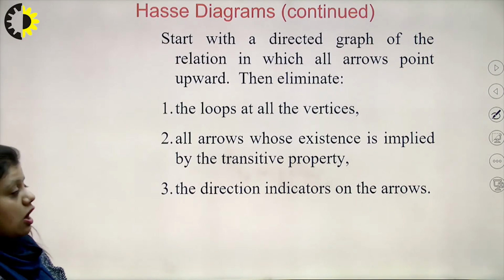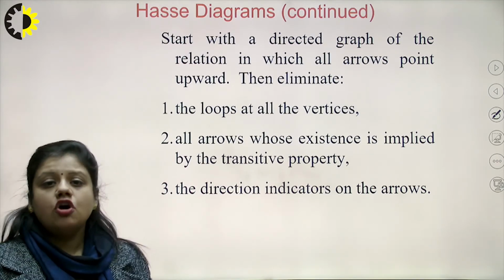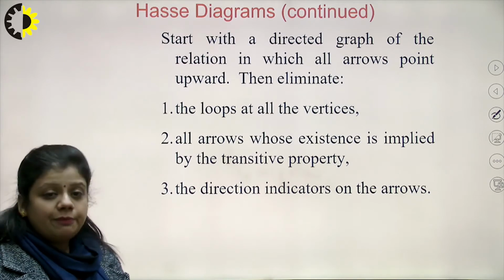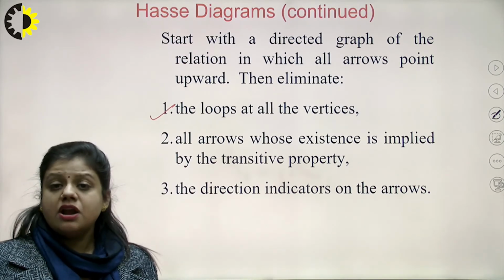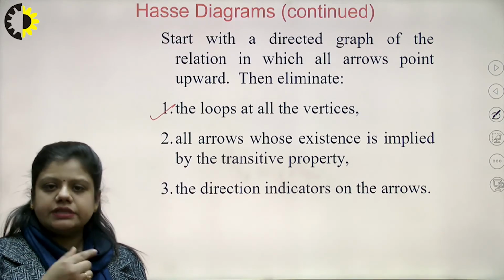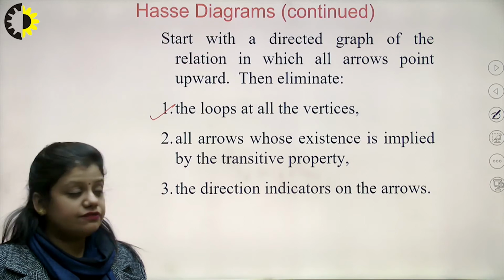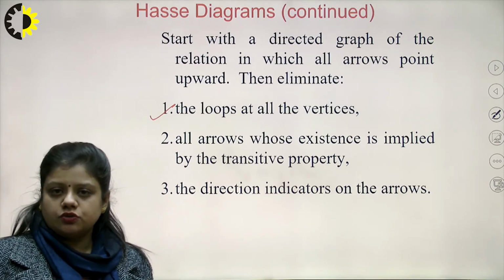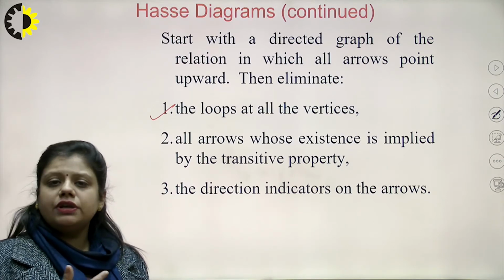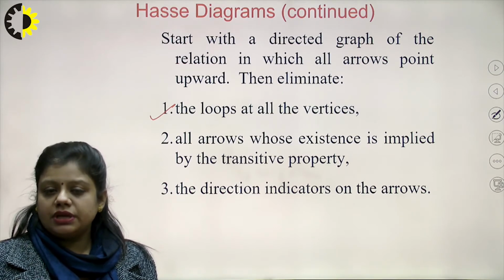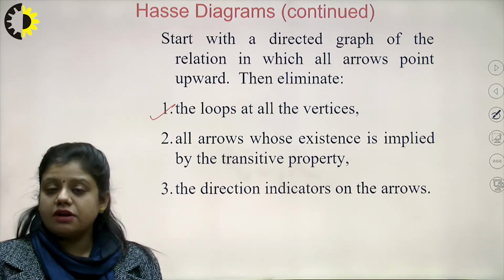Let us see how we draw a Hasse diagram with the help of a directed graph. We start with a directed graph of the relation in which the arrows point upwards, and then we first eliminate all the loops at all the vertices. Loops are where a node is related to itself. So we remove the loops. All the arrows whose existence is implied by the transitive property, we remove also. That means if there is an edge from A to B, an arrow from B to C, and an arrow from A to C, we remove the edge from A to C because it is implied by the transitive property. And third, the direction indicators on the arrows are also removed.